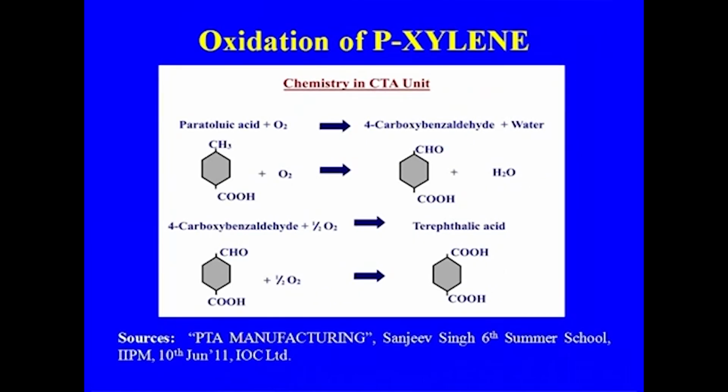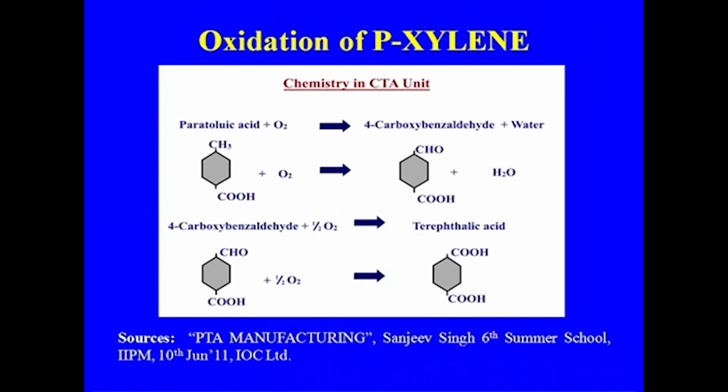And the chemistry in the case of crude terephthalic acid: this is the reaction that is taking place, oxidation. Finally the para-toluic acid is again changed to 4-carboxy benzaldehyde plus oxygen, and this is converted to terephthalic acid.